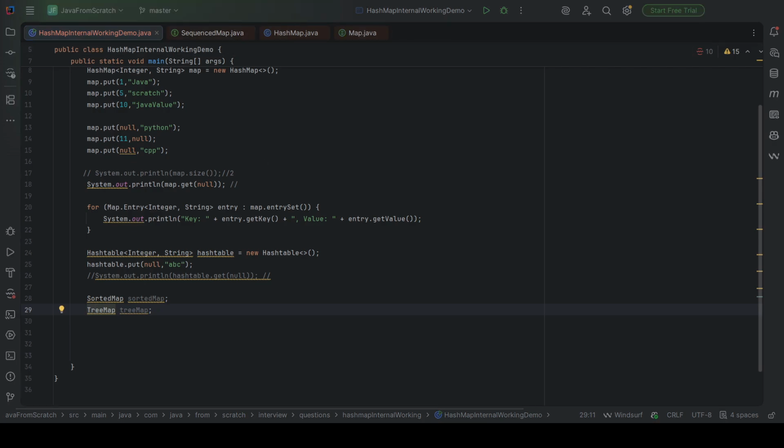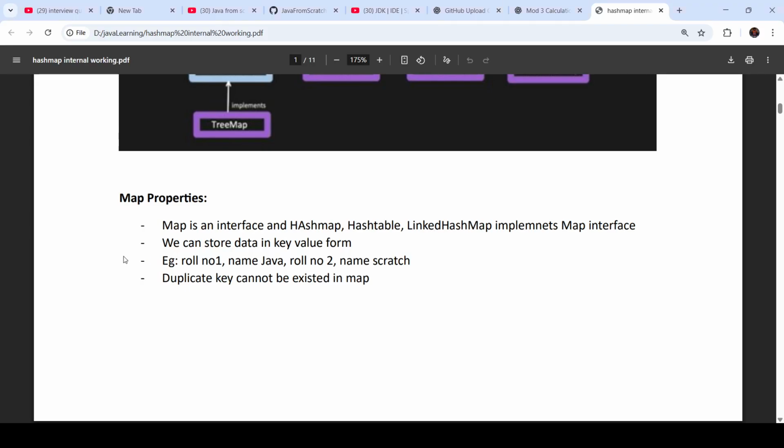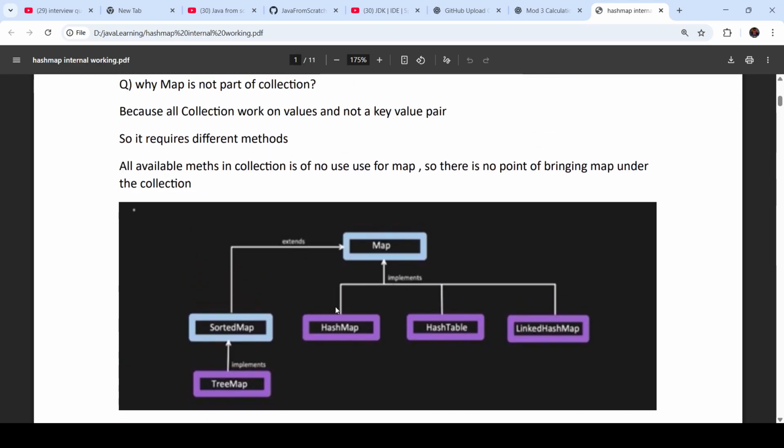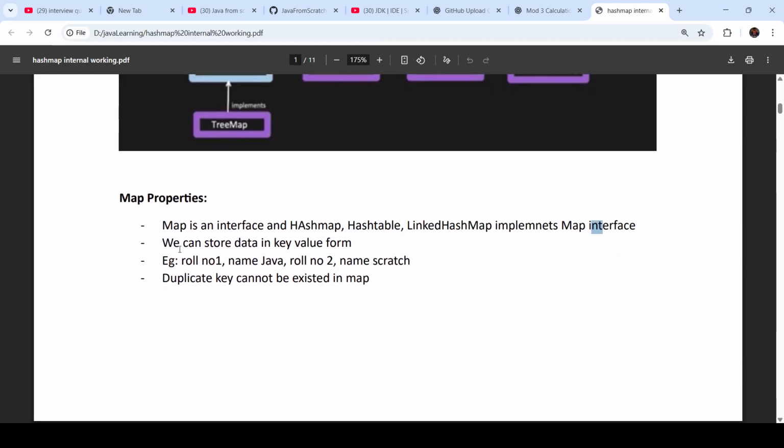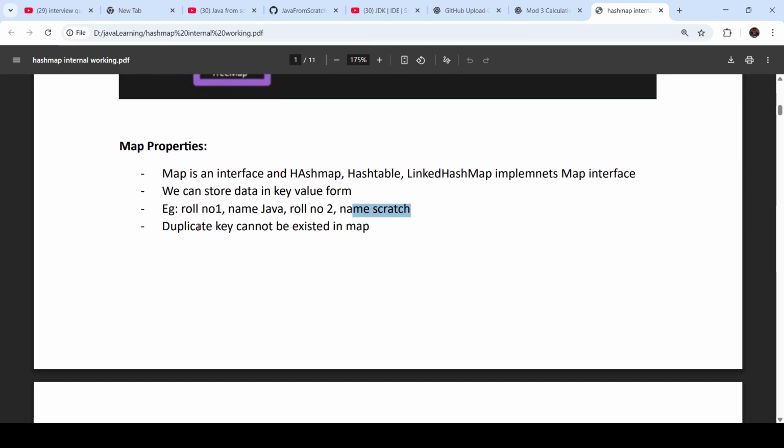So we will see some theoretical part first, some map properties. Map is an interface, and HashMap, Hashtable, LinkedHashMap implement the Map interface. We saw this in the diagram. We can store data in key and value form. For example, roll number one, name is Java; roll number two, name is Scratch, and so on. A duplicate key cannot exist in a map. So the key should always be unique.